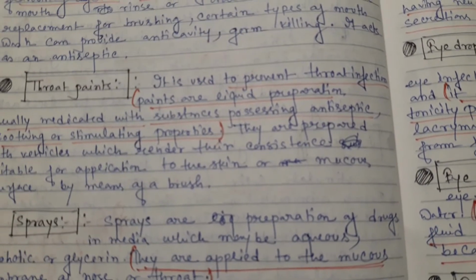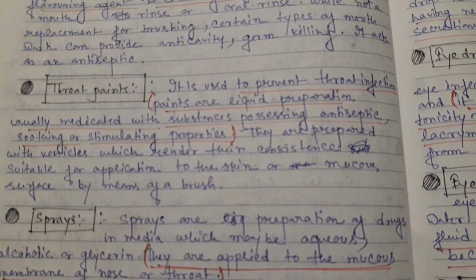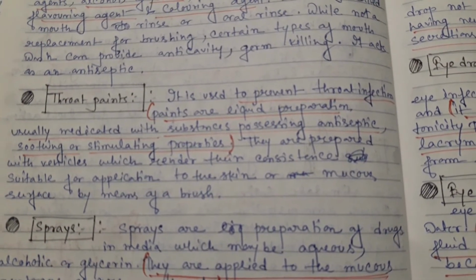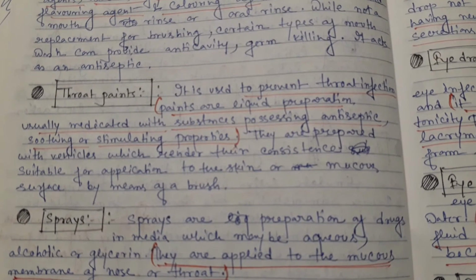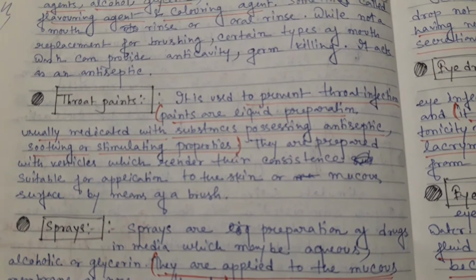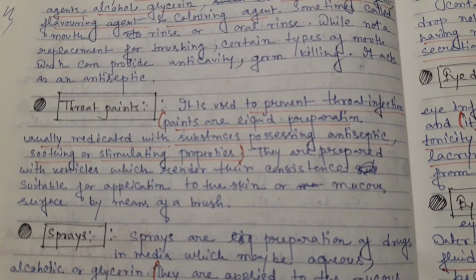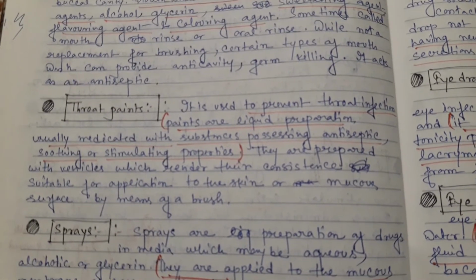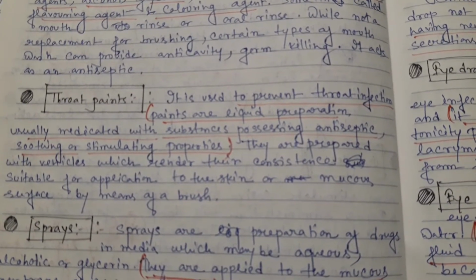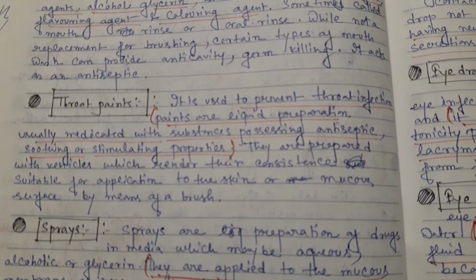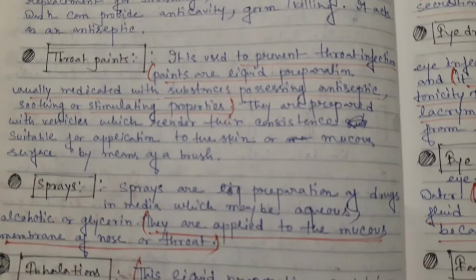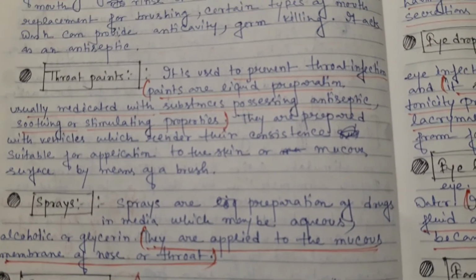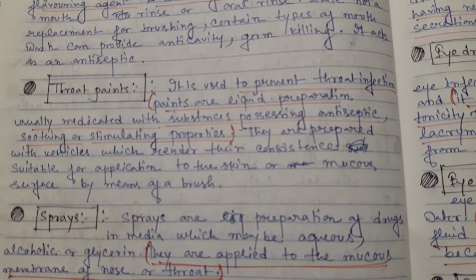Okay. And next, throat paints. Throat paints are also an external application of the monophasic liquid dosage form, and these throat paints are liquid preparations usually medicated with substances possessing antiseptic, sweetening or stimulating properties. And this is also used for throat infection.